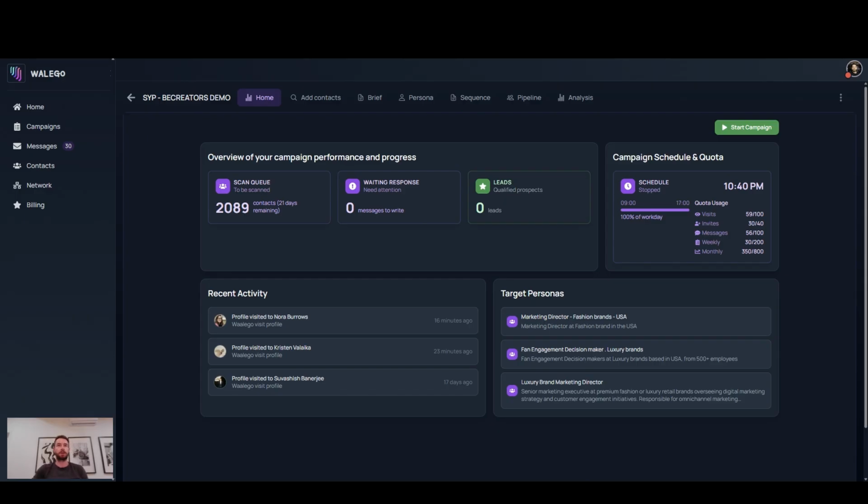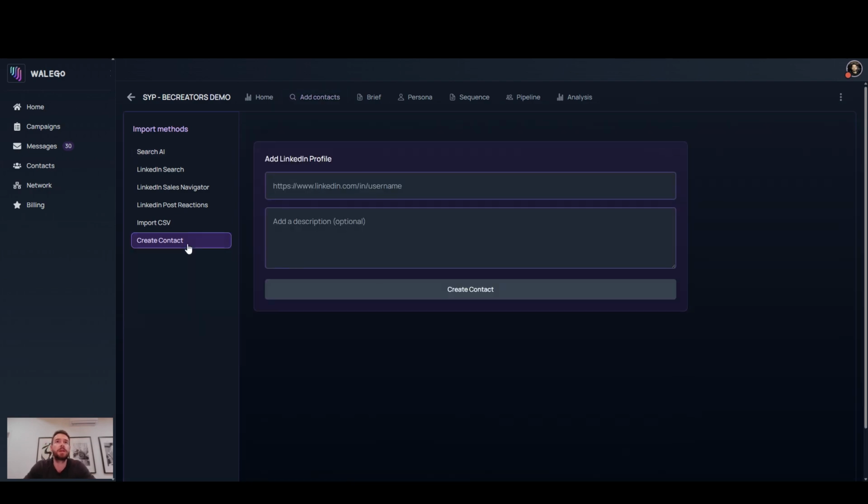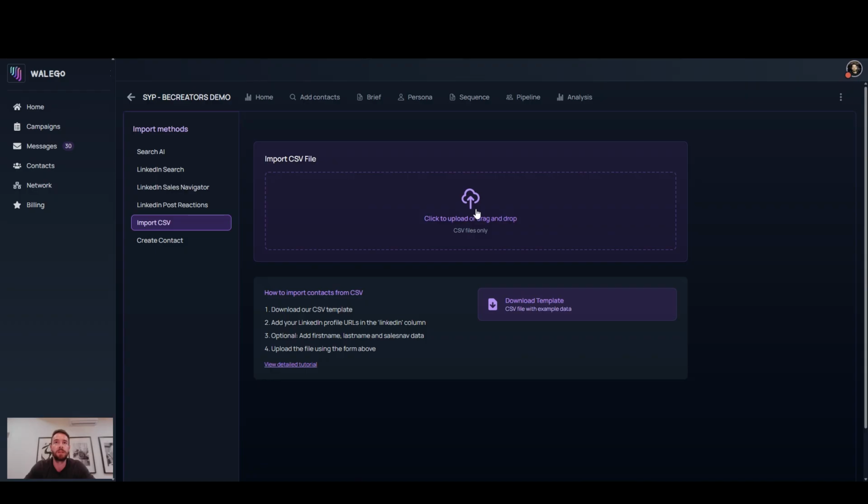So the first step is to add leads. You always want Walego to have leads in your campaigns to be processed. The first way is you can create a single contact if you find any interesting profile manually when you are browsing on LinkedIn. You just have to paste the URL here. You can also import a CSV, same method with the LinkedIn URL. Walego will scan them and get all the information and the data.